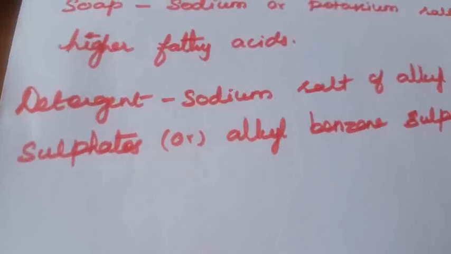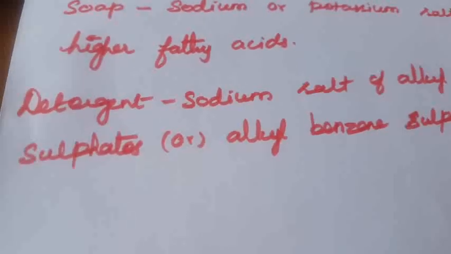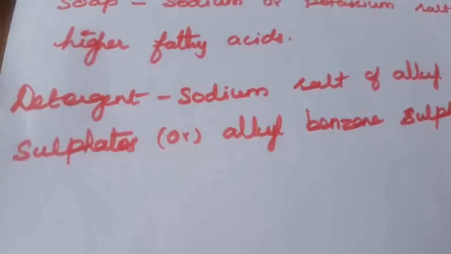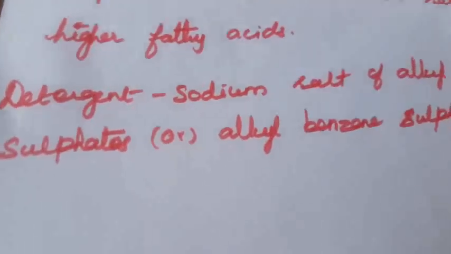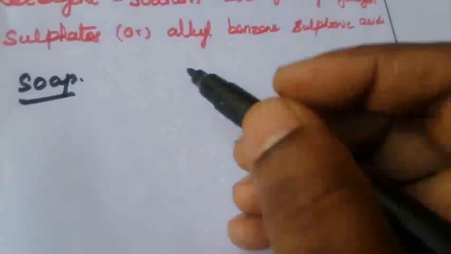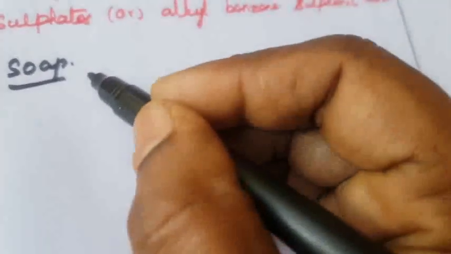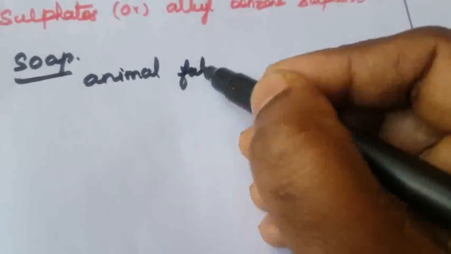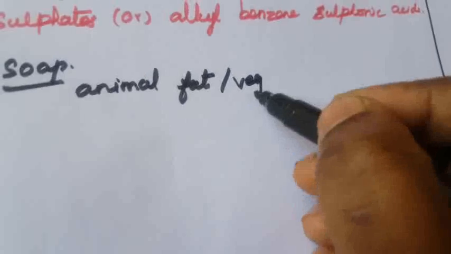But soaps are mild, very soft. Next we are going to see what is meant by soap. Soap is made from animal fat or vegetable fat.